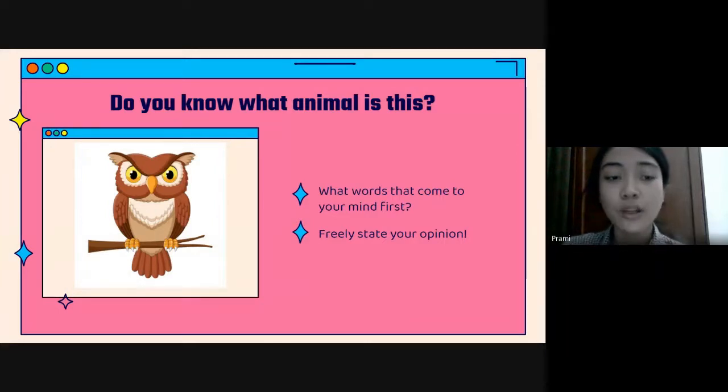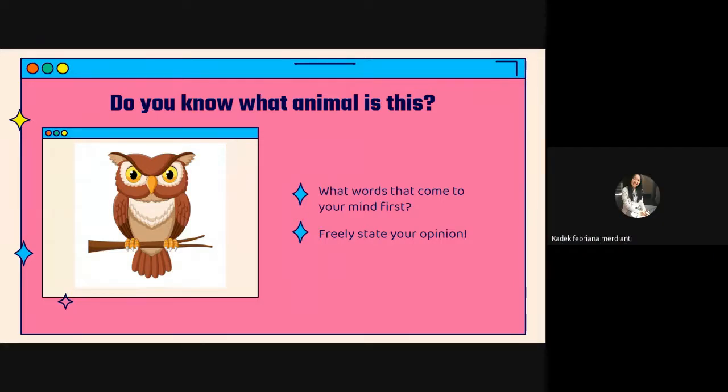Okay, do you know what animal this is and what words come to your mind first? You can give your opinion. Maybe Febri. Yes, ma'am. That picture is an owl, and the words that come to my mind after I see that picture are wings, and also oak tree, and out at night.